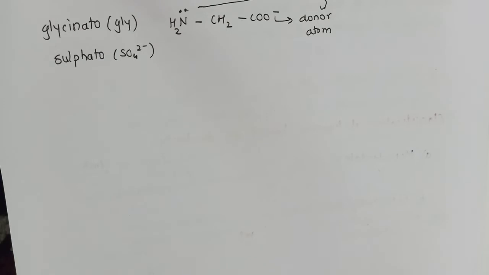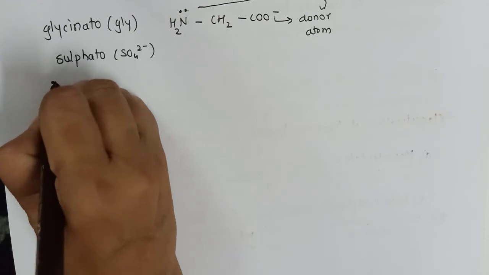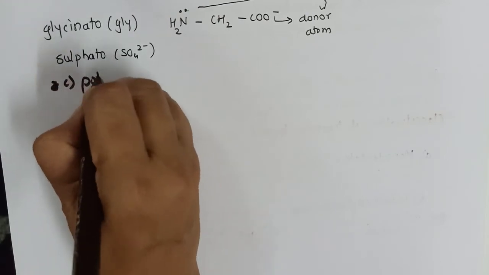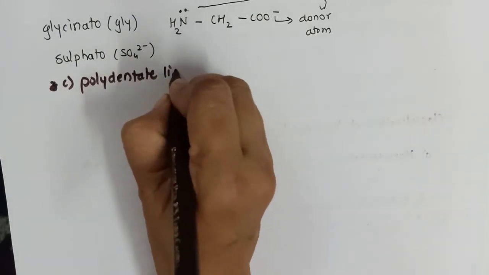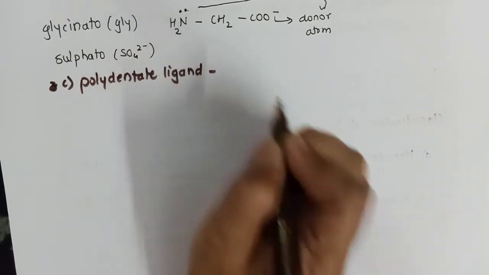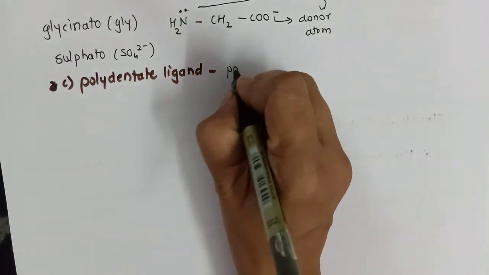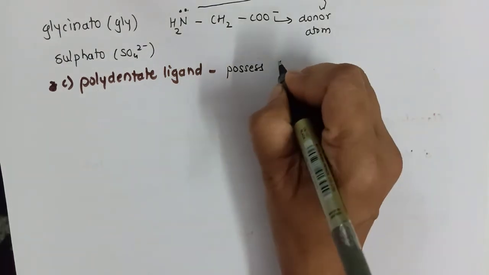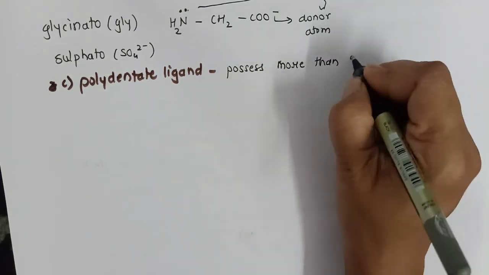Now suppose the ligand can donate more than two electron pairs, then we will call it a polydentate ligand. So polydentate ligands possess more than two donor atoms.